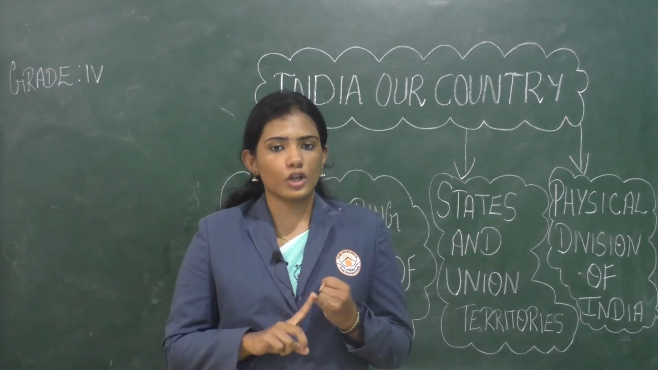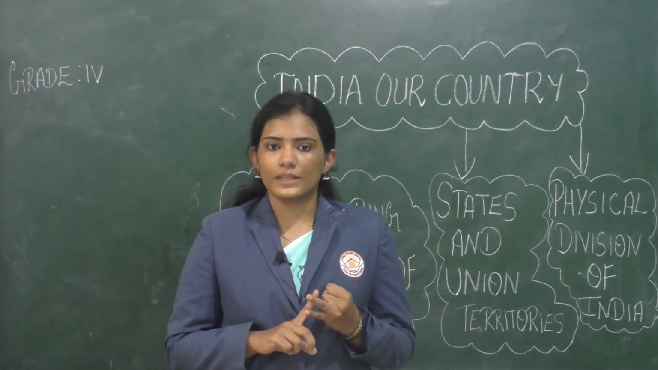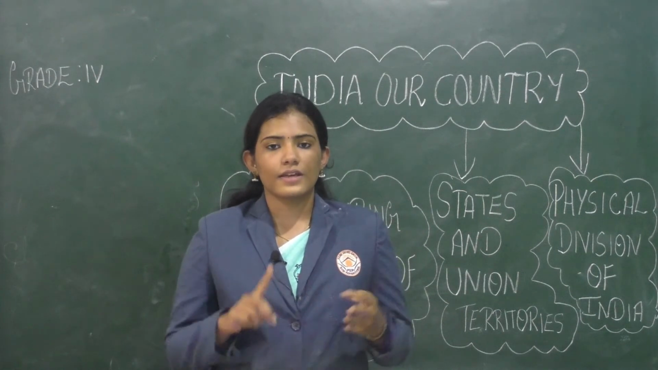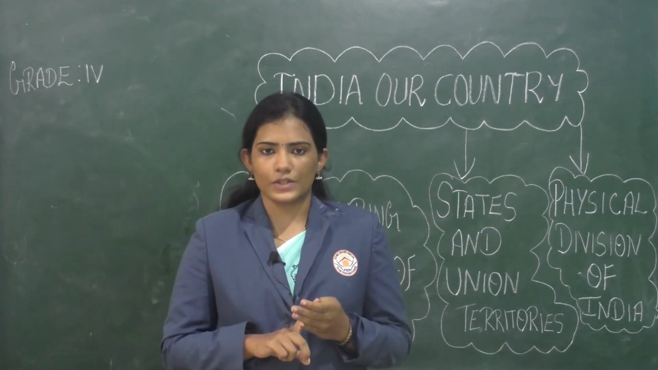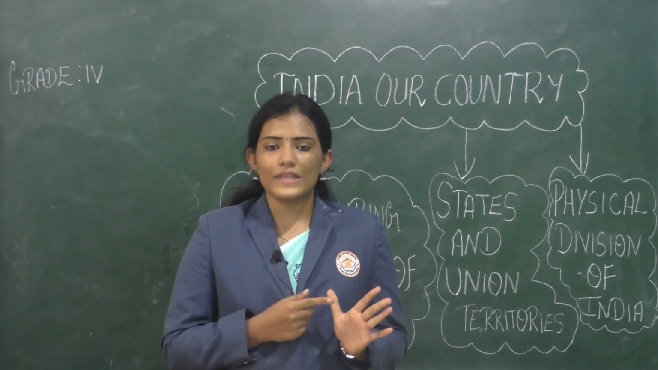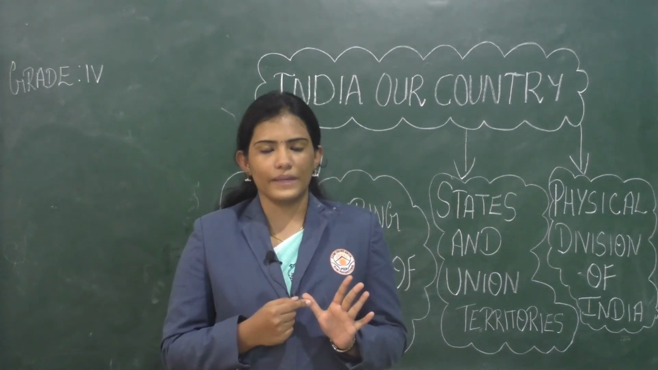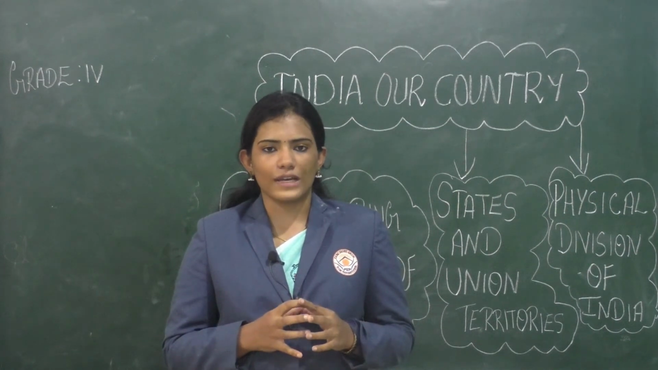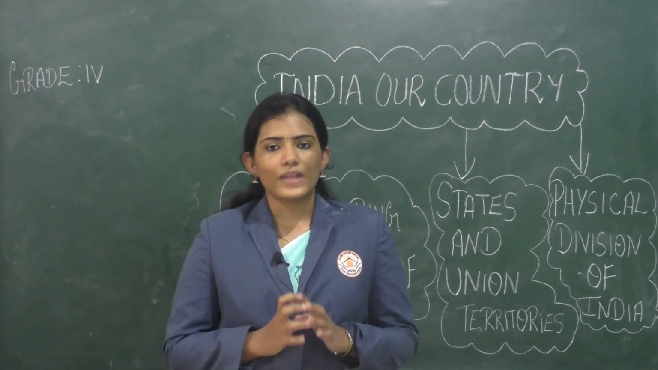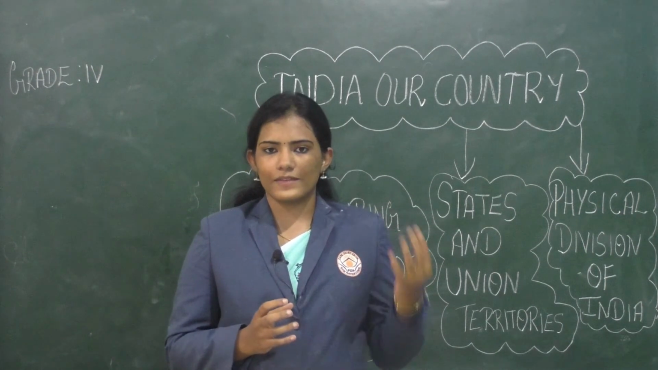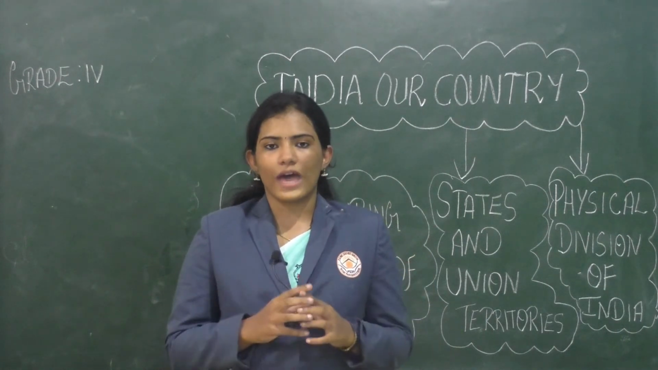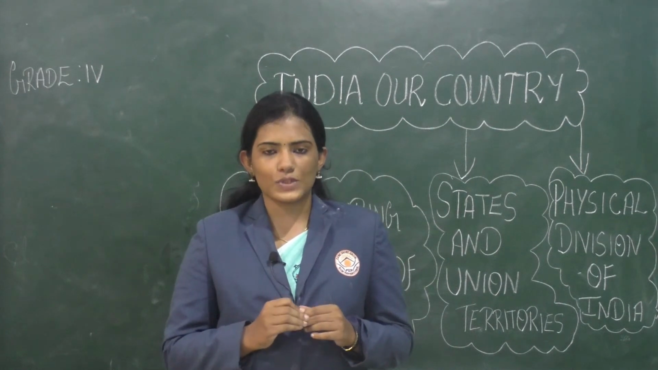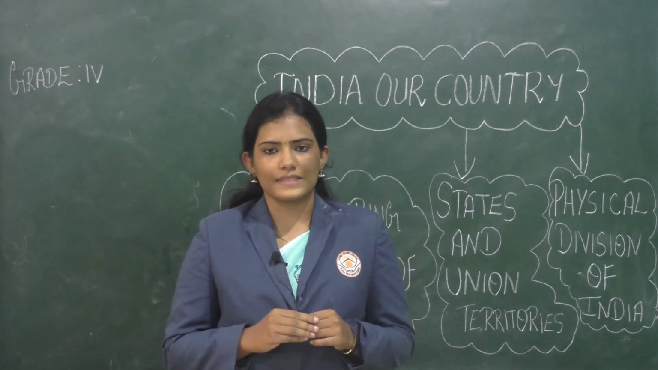Firstly, we have the northern mountains. Second, the northern plains. Third, the Great Indian Desert or the Thar Desert. Fourth, we have the southern plateau. The fifth one, we have the western coastal plain and eastern coastal plain. And lastly, we have the islands. So all this we have studied in our online class in detail. Now, as an activity, as the previous one, in the same map, you have to mark all the physical divisions of India by using different color pens or color pencils.